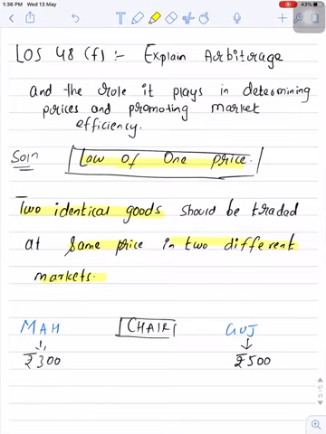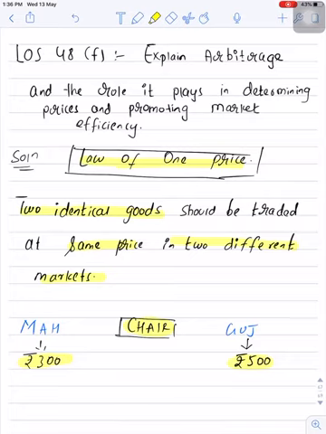Let's understand with the help of a simple example. Let's say a chair in Maharashtra costs rupees 300, whereas the same chair in Gujarat costs rupees 500. See, now as per the law of one price, the price of the chair should be the same in Maharashtra as well as in Gujarat, but we can clearly see there is mispricing.